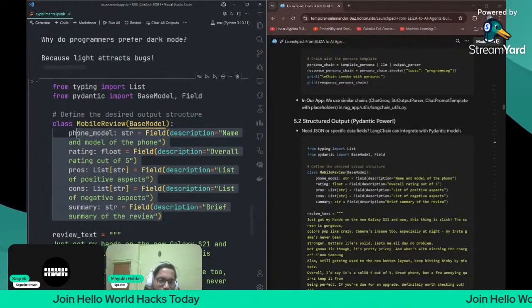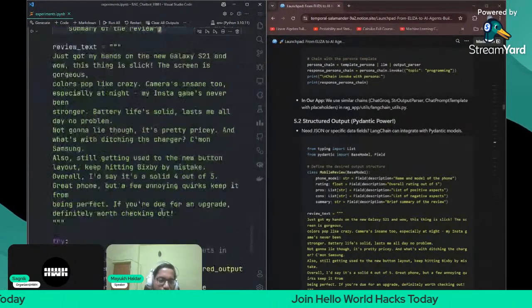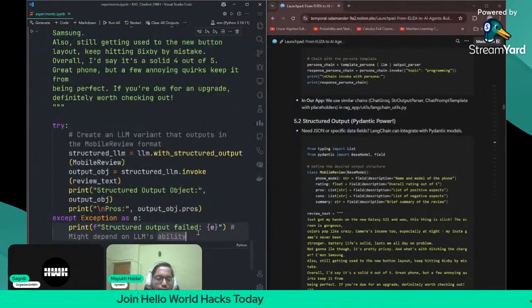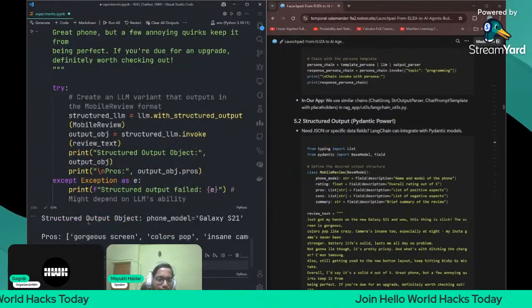These are for the model validation. Let me show you one example, then it will become very clear to you all. Let me show you one example here. Yeah, see, structured output.